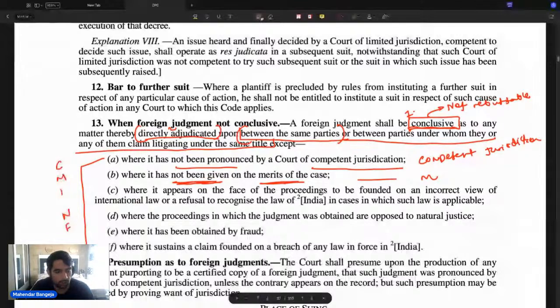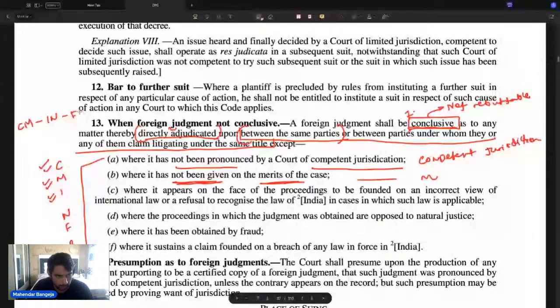तो पहला है कि the foreign judgment is not pronounced by a court of competent jurisdiction. दूसरा है foreign judgment is not given on merits. Foreign judgment is founded on an incorrect view of international law, or refusal to recognize the law of India, or foreign judgment is opposed to principles of natural justice, or foreign judgment is obtained by fraud, or there is a breach of any Indian law. So CM, Chief Minister in Facebook. तो ये है foreign judgment.